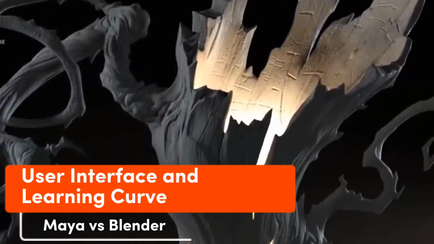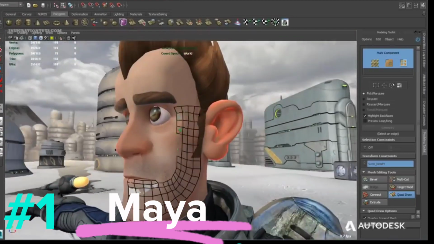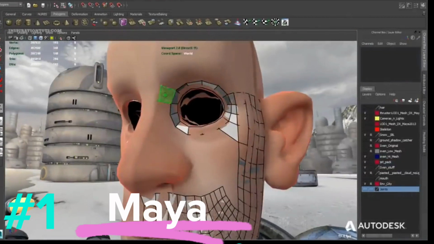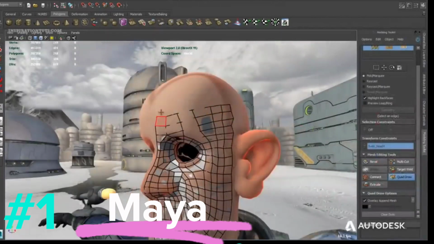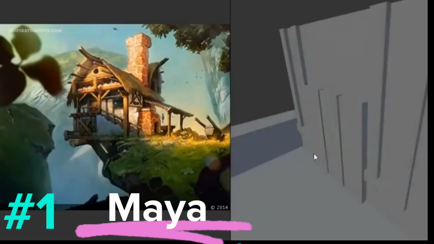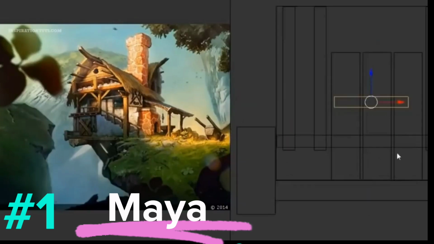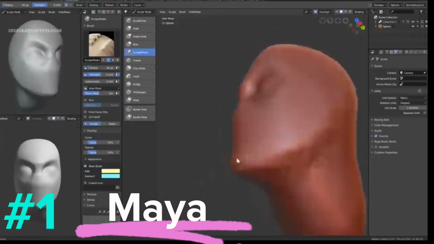User interface and learning curve. Maya has a more complex user interface compared to Blender, which can be overwhelming for beginners. However, Maya's interface is highly customizable, which allows artists to set up their workspace according to their workflow. Maya also has a steep learning curve, but once mastered, it offers a powerful set of tools and features.